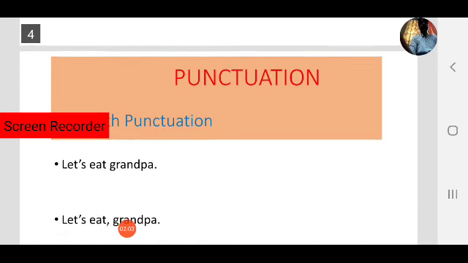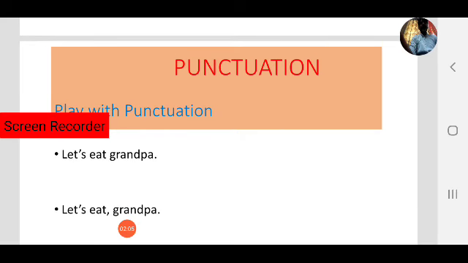Next, come to the next one. Let's eat grandpa. Second sentence. Let's eat grandpa. Observe the different meanings. What is the first meaning? Like let's have a tea, let's have a coffee, like let's eat grandpa. That means grandpa is going to be eaten by us. That is the meaning of the first sentence.